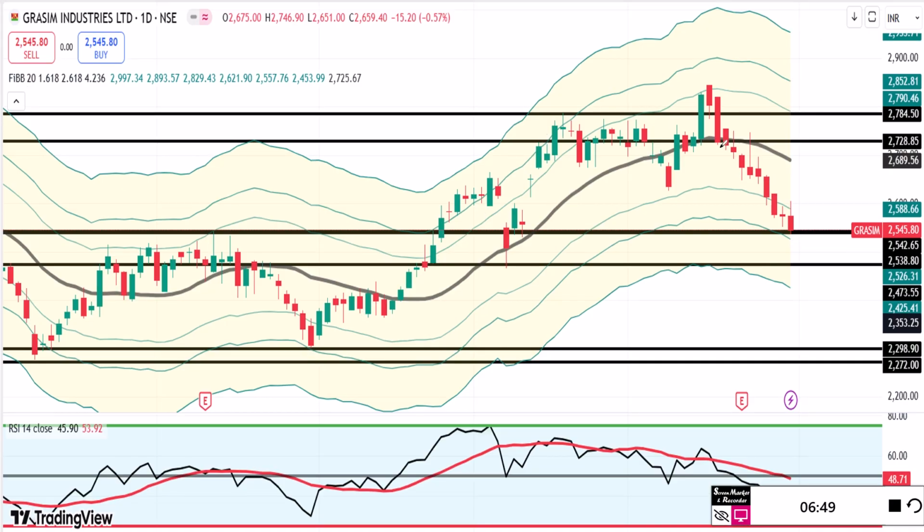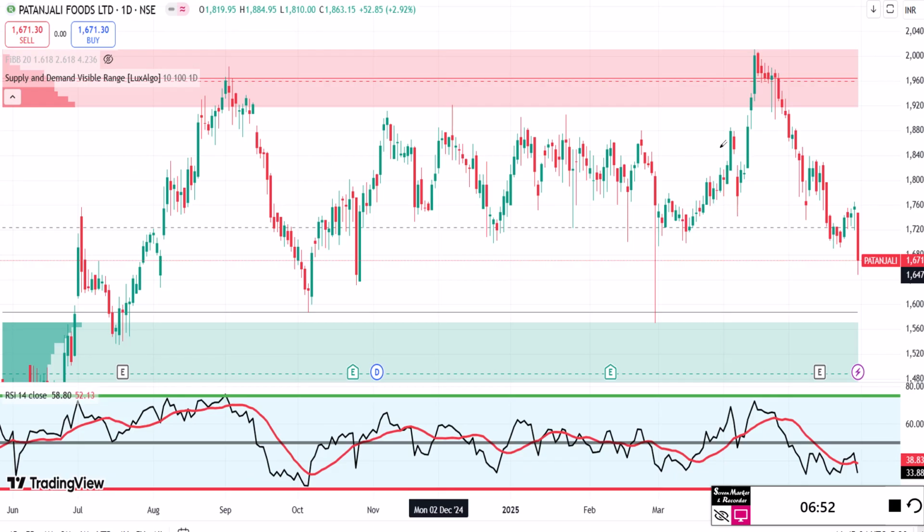Next stock is one of my favorite stocks, Patanjali. Over here, I've changed our settings. This is RSI. This is green, and this is 70, this is 50, and this red line is 30. As I keep on saying, RSI 30 has not been touched, but if you simply plot the support and resistance, which is what you call demand and supply visible range by Lux Algo, it takes the 100-period lag of this particular indicator. It is plotted by default, the point of control from where the stock moves. And this dotted line is what you call the POC, or the median from which the stock retraces.